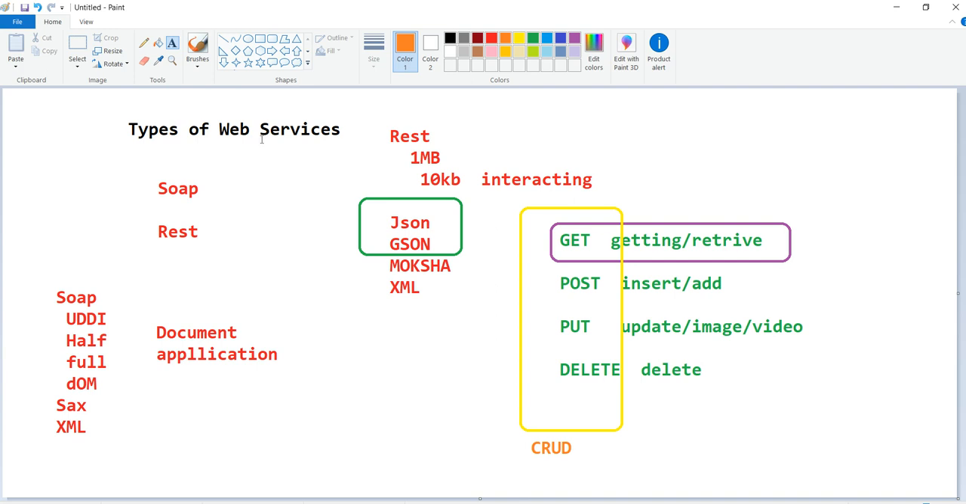But here simply, web services are two types. One is SOAP, the other one is REST. SOAP has subtypes, and REST also has subtypes. If it is SOAP, it should be in a documented format. First it creates a document, then the data comes to the application. But here, without documentation, it can directly interact with the user. One more advantage: even if a small amount of data is loading, it can start interaction with the user immediately. That is the main advantage here. Sending or retrieving data can be done using these methods: get, post, put and delete.